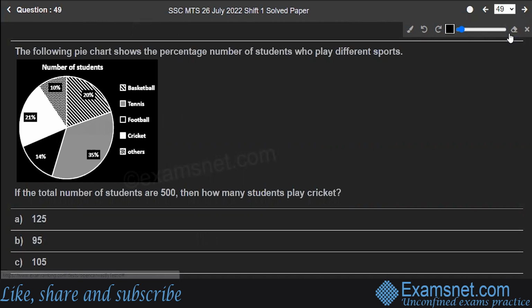What do you have to find out? If the total number of students are 500, then how many students play cricket? First of all, you are given total students is 500.